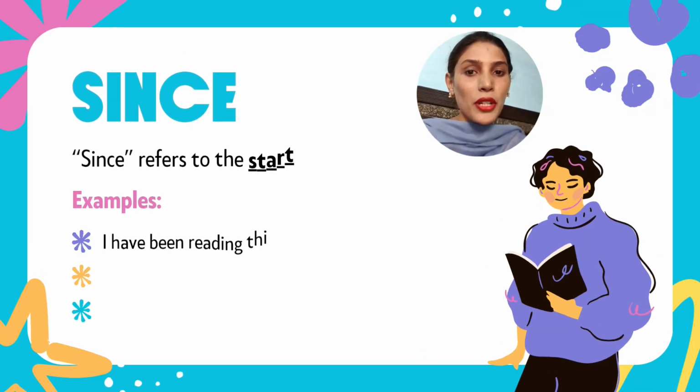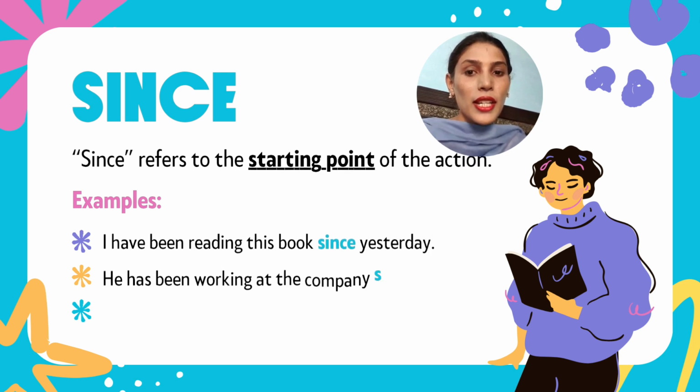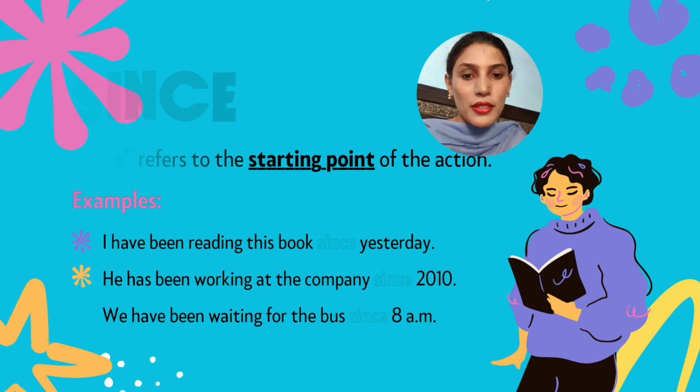Since refers to the starting point of the action. For example, I have been reading this book since yesterday. He has been working at the company since 2010, and we have been waiting for the bus since 8 a.m. So these are some uses of for and since.